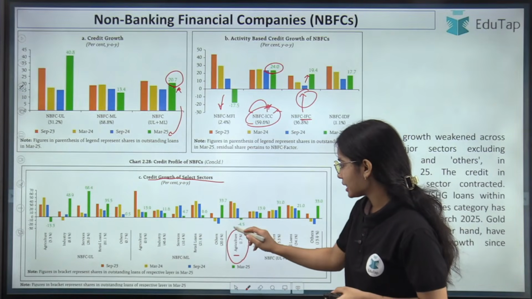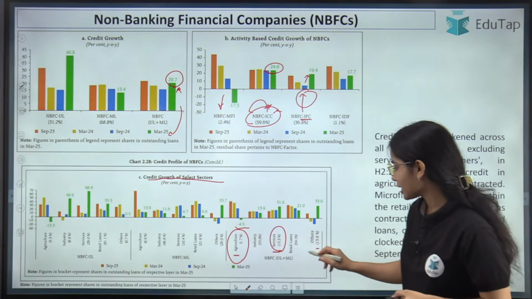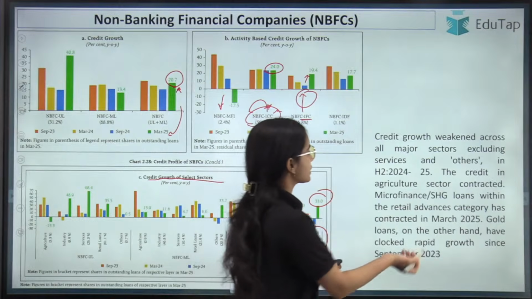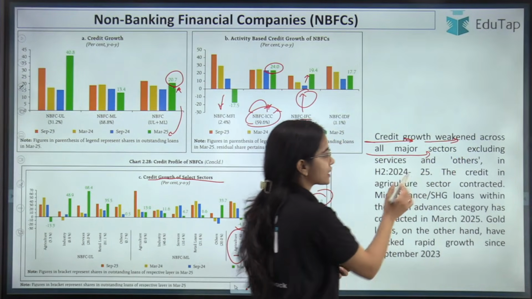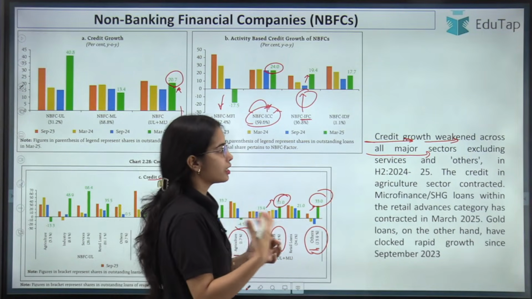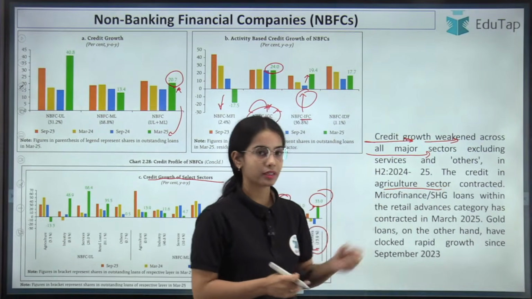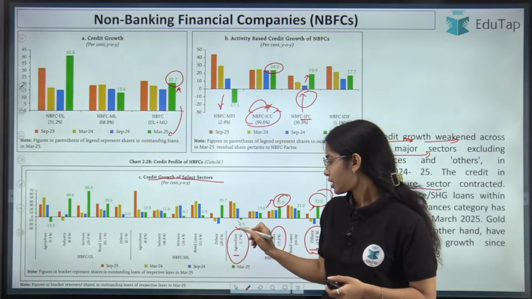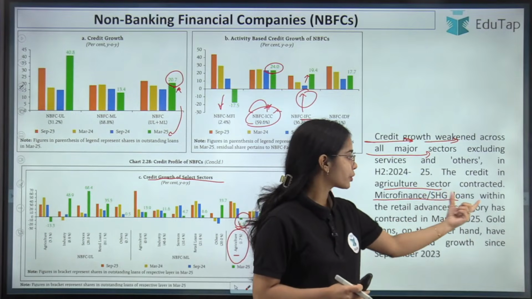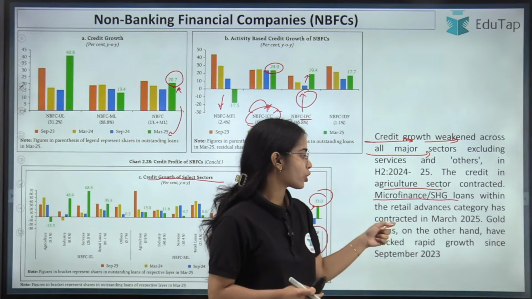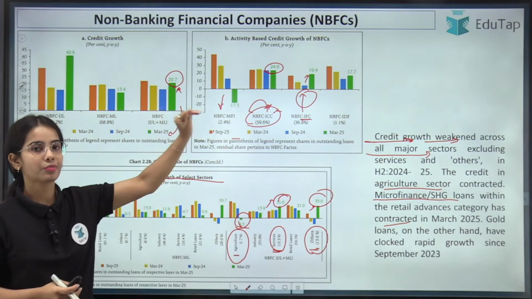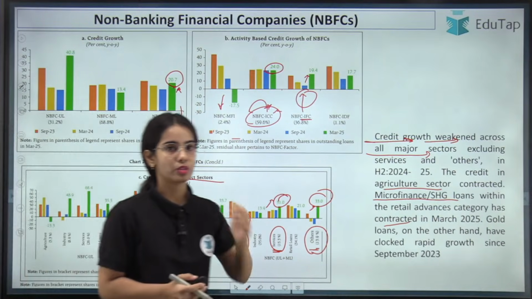So the agriculture sector has seen a negative credit growth, while the service sector and the others have seen a positive and quite high credit growth from the NBFCs, okay. So the credit growth has weakened across all major sectors excluding the services and the others. The services sector and the other sector have seen the higher credit growth. The credit in the agriculture sector contracted, it has decreased. Microfinance or the self-help group loans within the retail advances category have contracted. So microfinance loans have decreased because of the stress in the microfinance sector, and the microfinance institutions are giving fewer loans, okay. This is the idea.